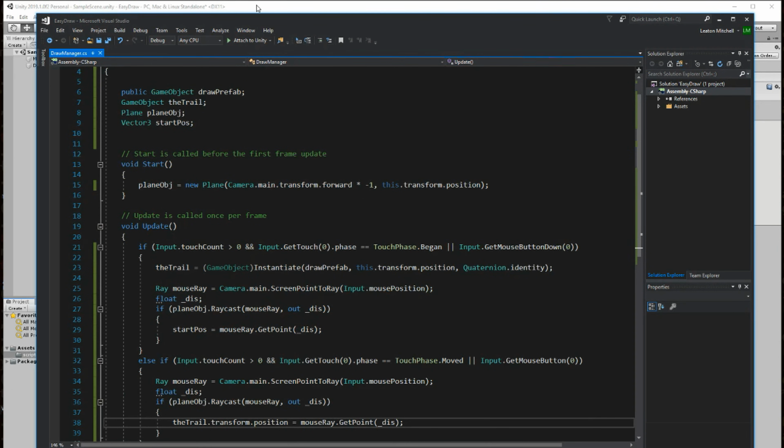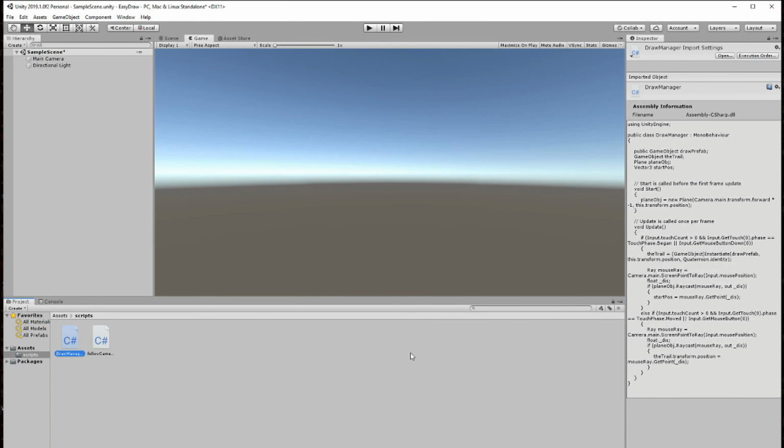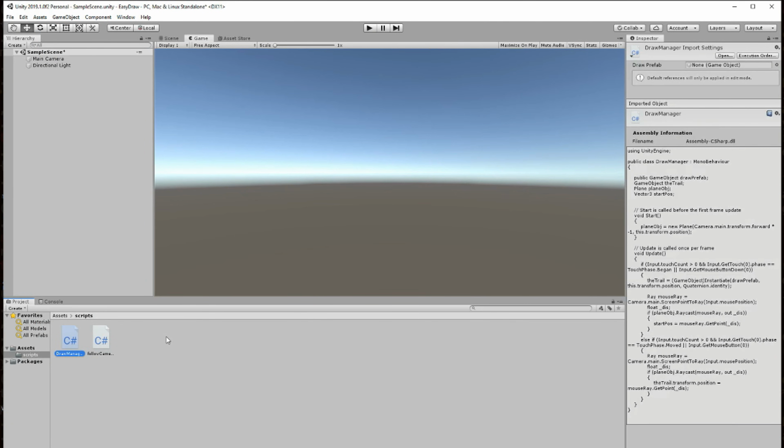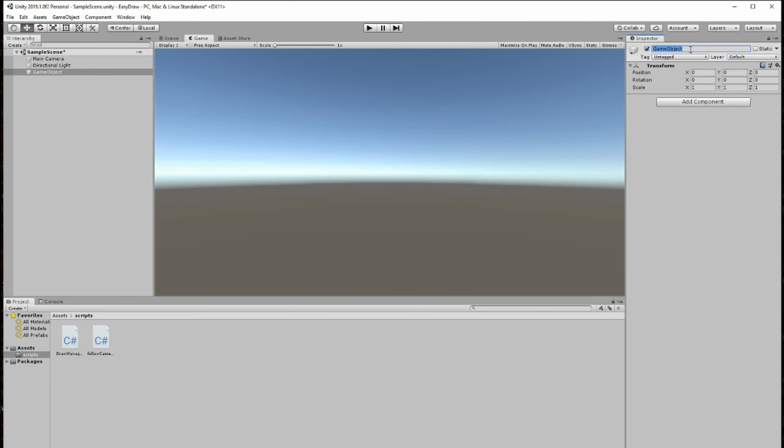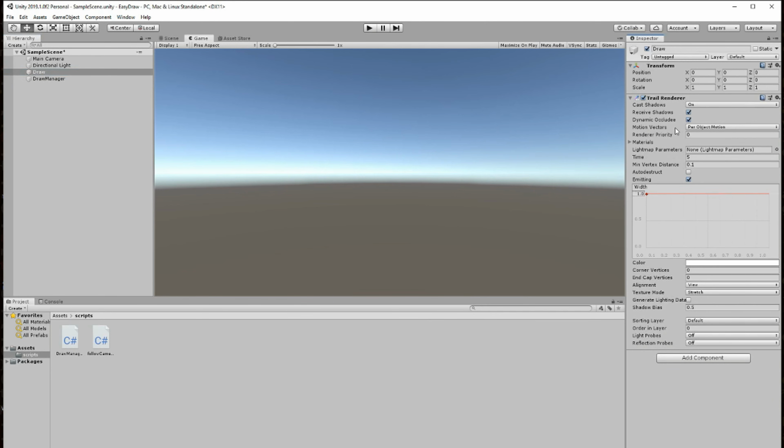I'm going to save. And we head back to Unity, and I'll show you just really quick what else we got to set up. So I'll create an empty object here, and I'll just call it draw. And I'll create another empty object, and this is our draw manager. So the draw manager script goes on the draw manager, and then this will just be a prefab that has the trail render on it.